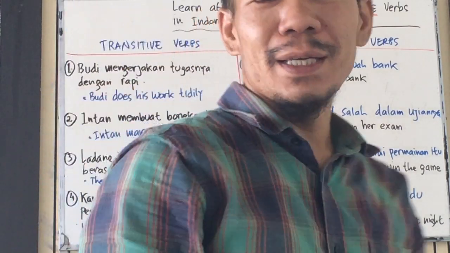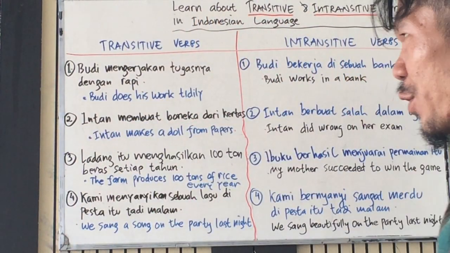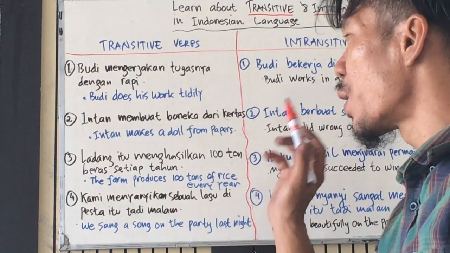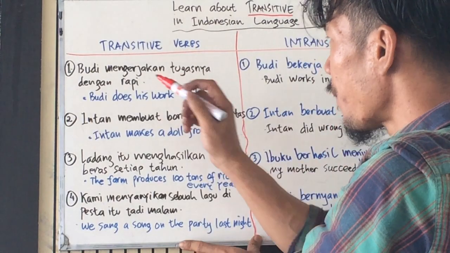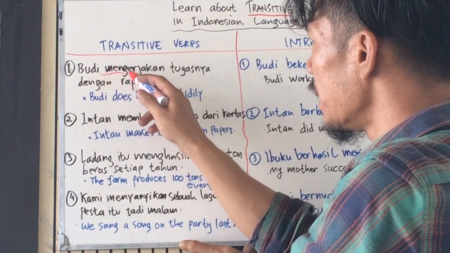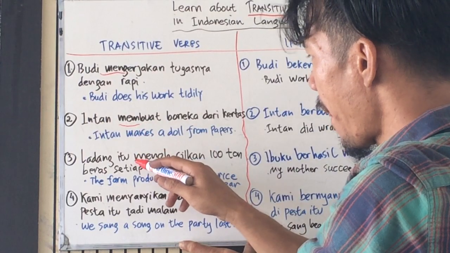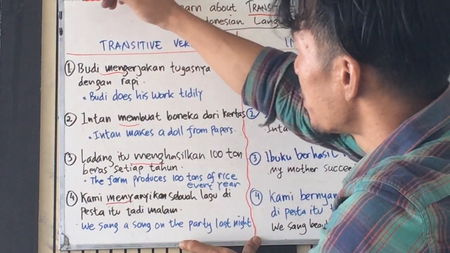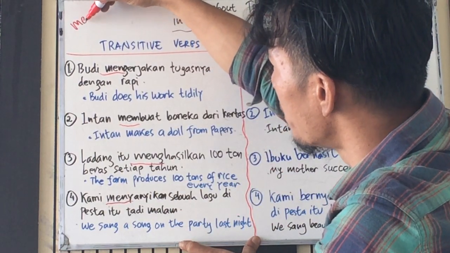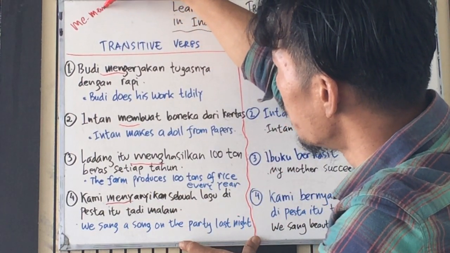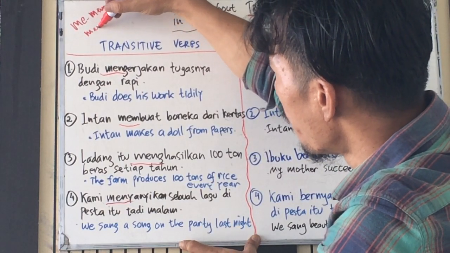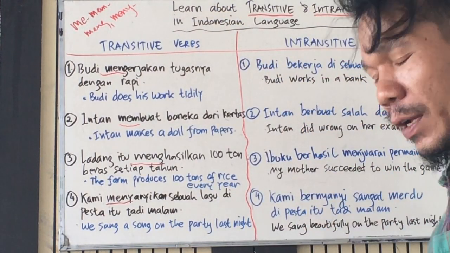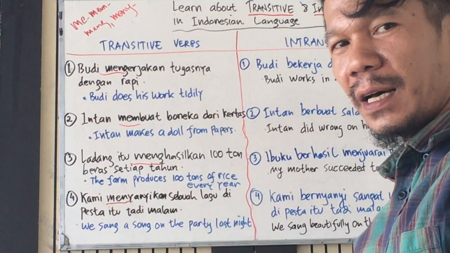So we start from transitive first. Okay, it's easy because in transitive verbs, the characteristics we see here are the prefix meng, mem, meng, menye. Sometimes me, and then mem, meng, menye.